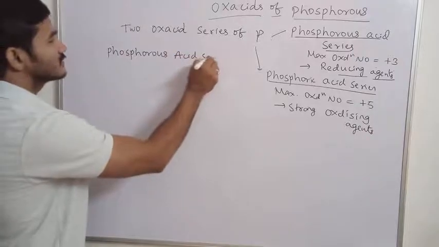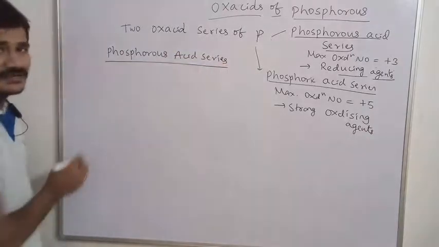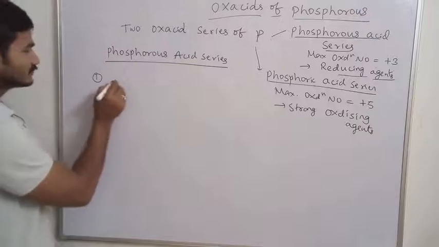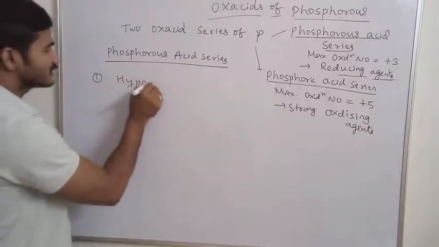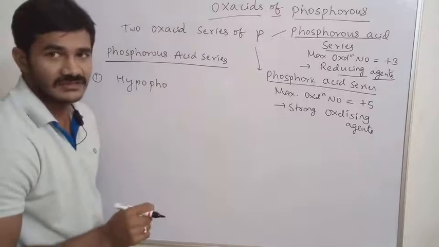In the phosphorus acid series, the first one is hypophosphorus acid. I will tell you how to remember the structures also.